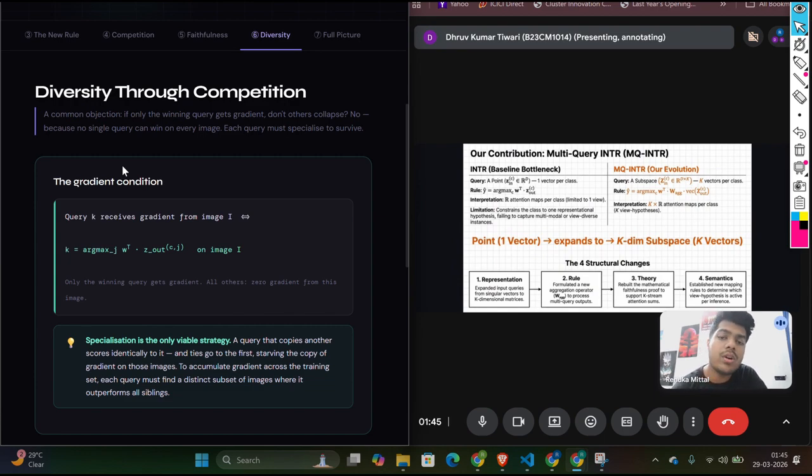That is clearly not true, because as the images are different, a different query would win, and all these k queries are in a competition, and as a result they would learn different perspectives about the particular class. So as a result, none of the k query vectors would collapse, and this answers the question.